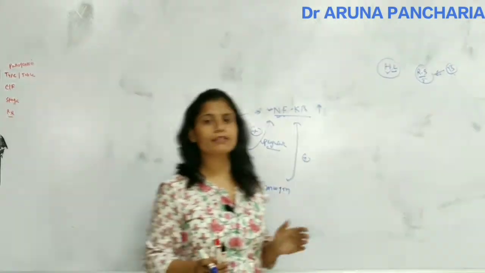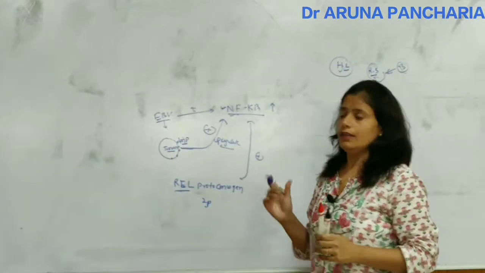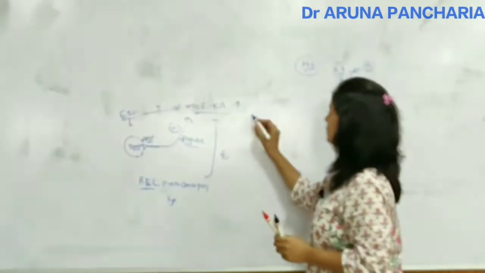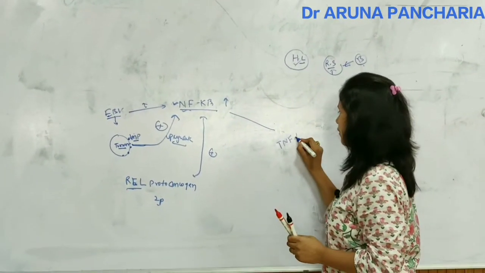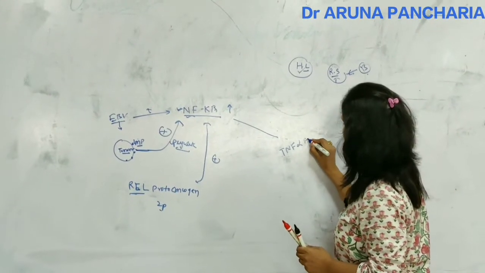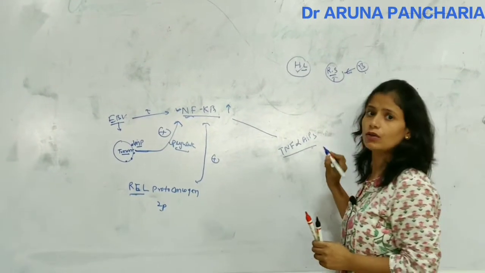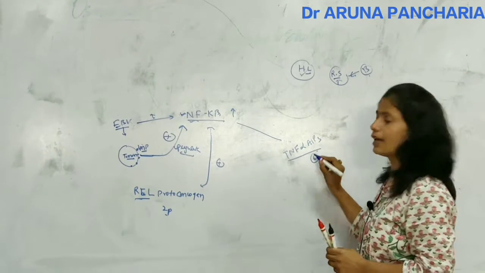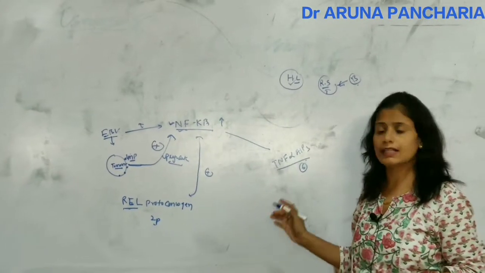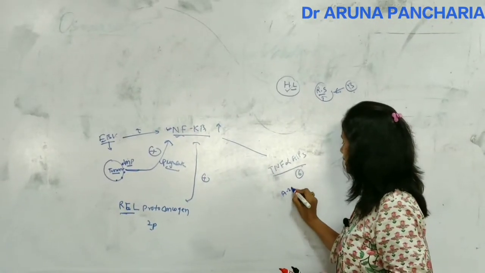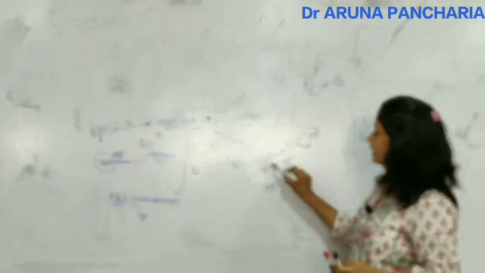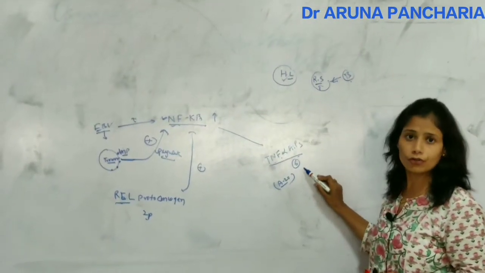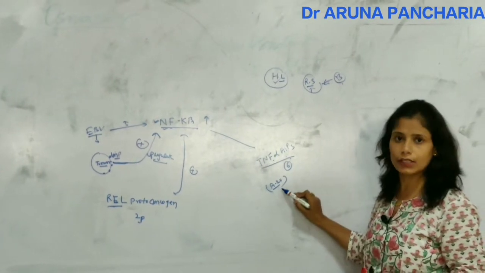The one thing that negatively regulates NF-kappa B is TNFAIP3. This gene is located on chromosome 6, and the product of this gene is protein A20. So the gene is TNFAIP3, located on chromosome 6, and the protein is A20.